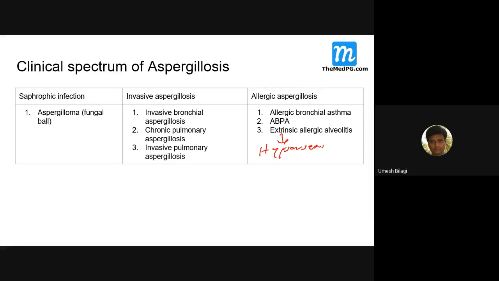Hypersensitivity. Extrinsic allergic alveolitis is also called hypersensitivity pneumonitis.